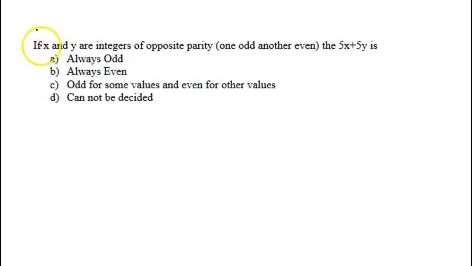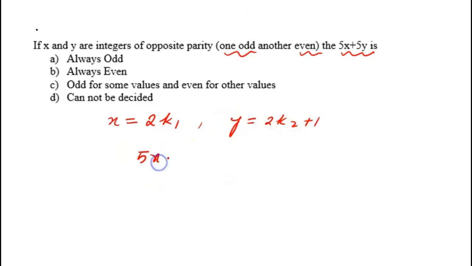Now let us look at this problem. If x and y are integers of opposite parity, meaning one is odd and another is even, then 5x plus 5y is? I think you can easily verify this. Suppose x is even, so x is equal to 2k1, and y is odd, so y is equal to 2k2 plus 1. Then what will be 5x plus 5y? 5x will be 10k1 and 5y will be 10k2 plus 5.